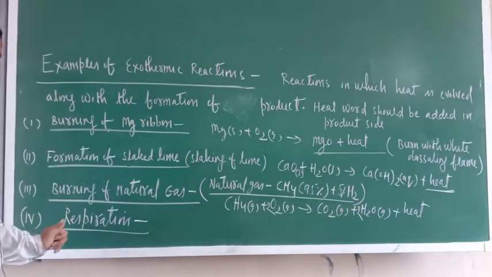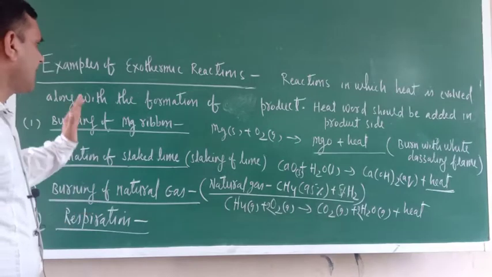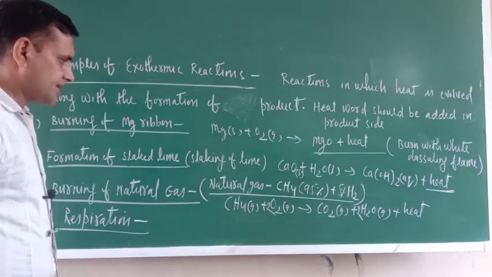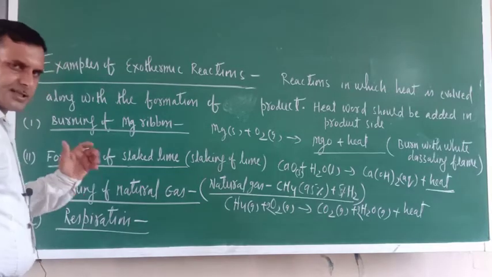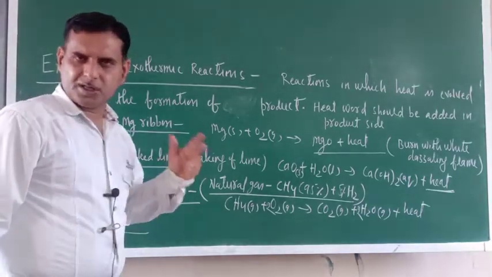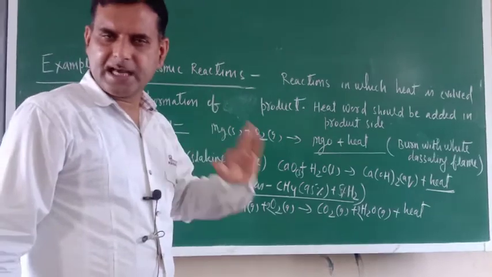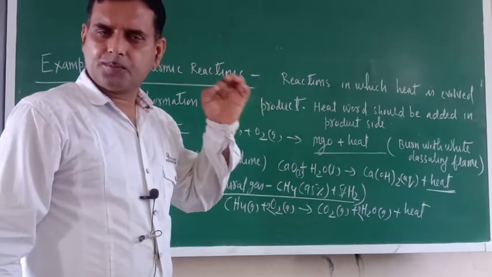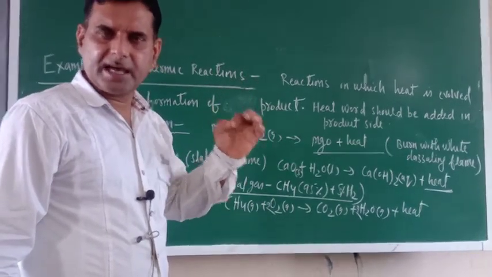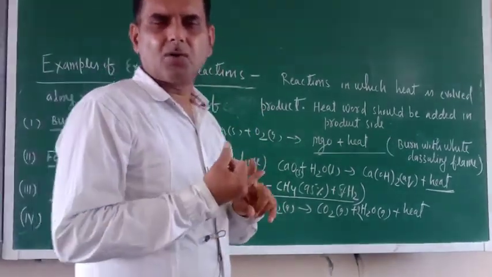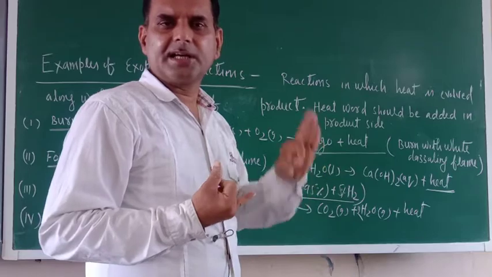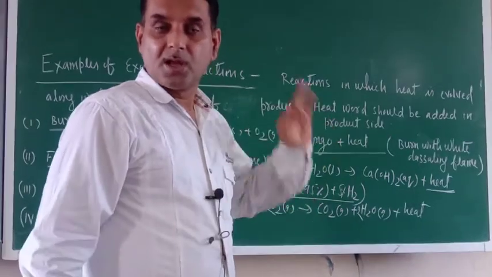Now respiration is an example of exothermic reaction. Just see, in respiration what is happening? Whatever food is digested, the ultimate digested product of food is, see, carbohydrate is ultimately digested into glucose.